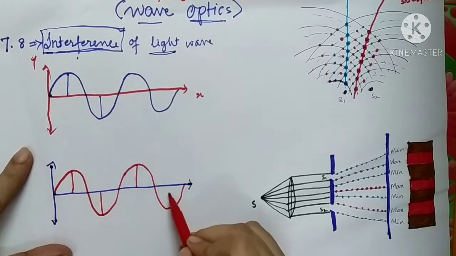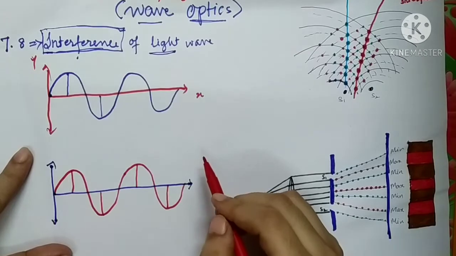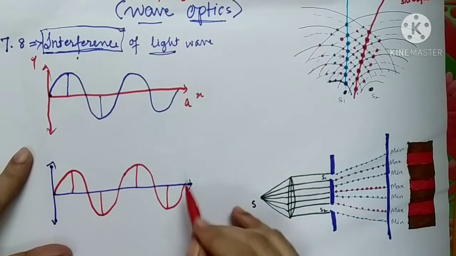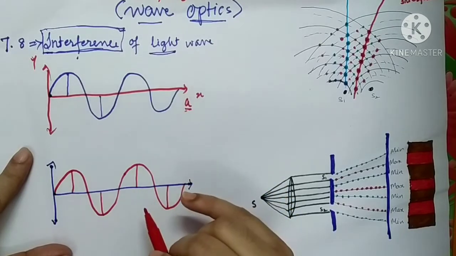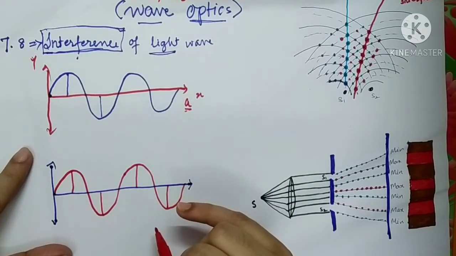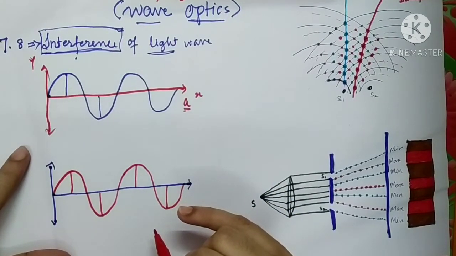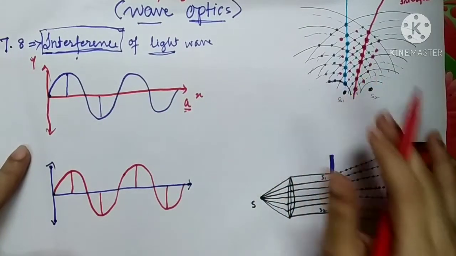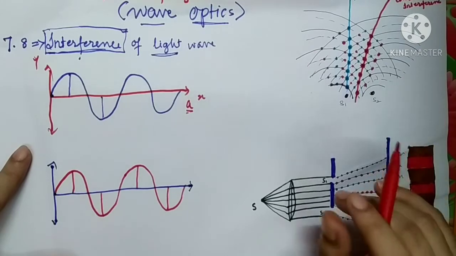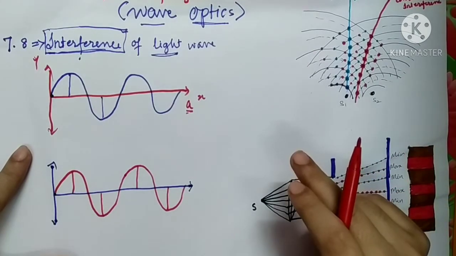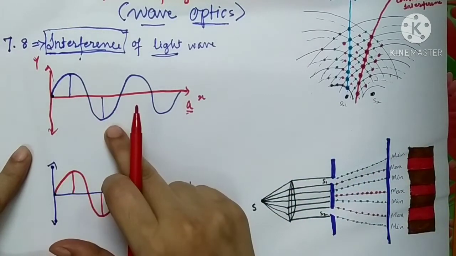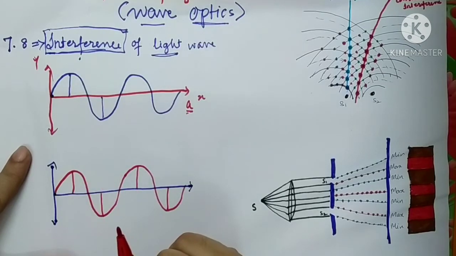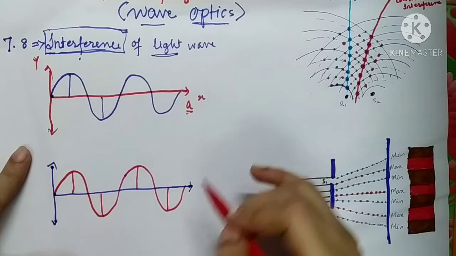Suppose the two waves have the same amplitude, A. This is the basic consideration over here. The two waves have the same amplitude, same time period, same wavelength. A very simple case we have taken.